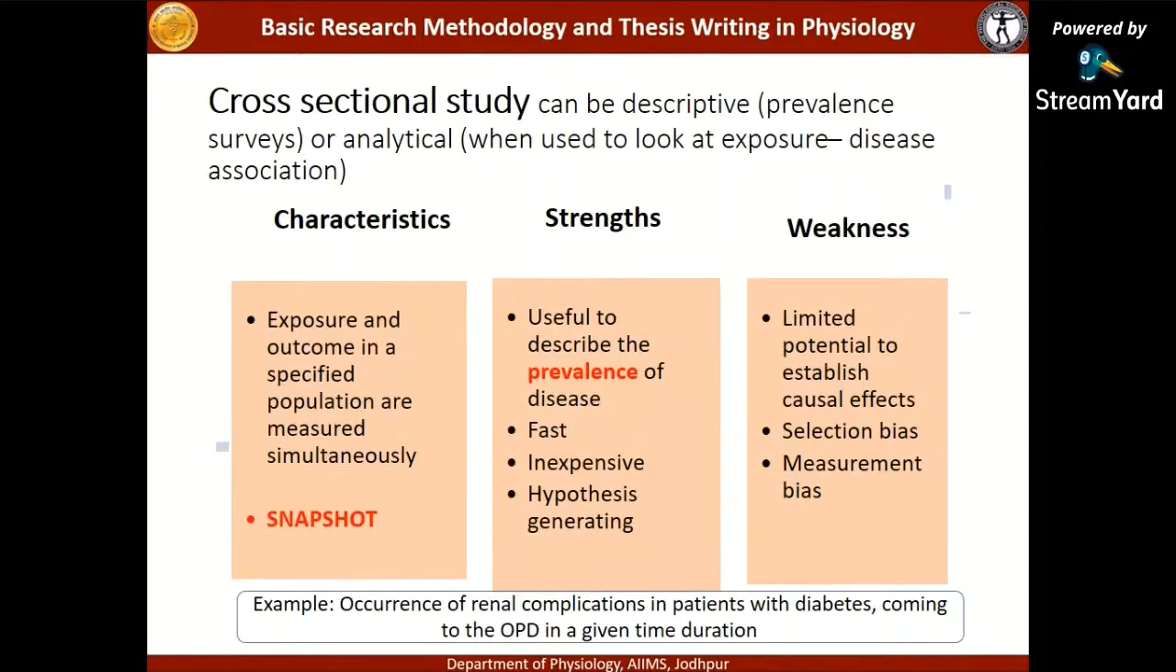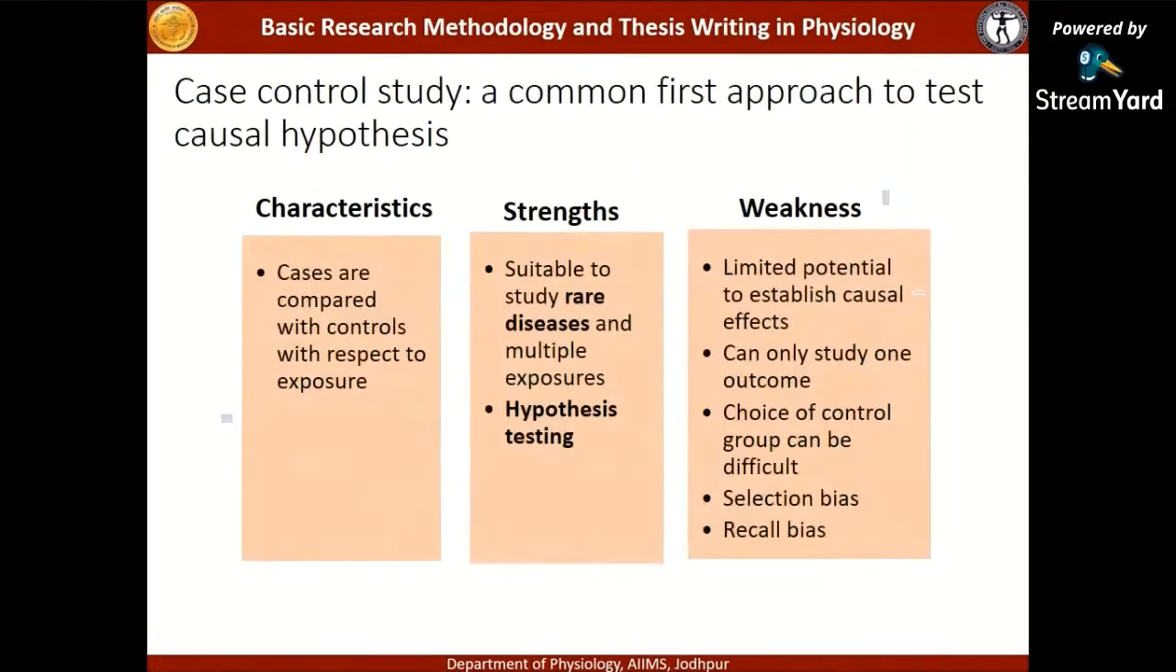Then these designs have some weakness. They have a limited potential to establish the causal effect. What has caused the disease? They have selection bias and they have measurement bias. Bias I have reserved for the last, so I will be describing what these biases are. But you should know that cross-sectional designs have certain bias which needs to be taken into account. Next is the case control study.